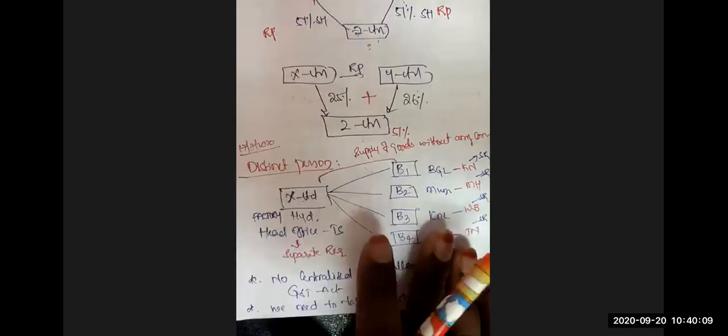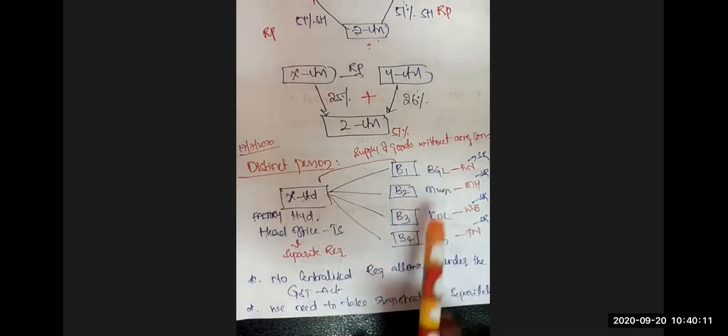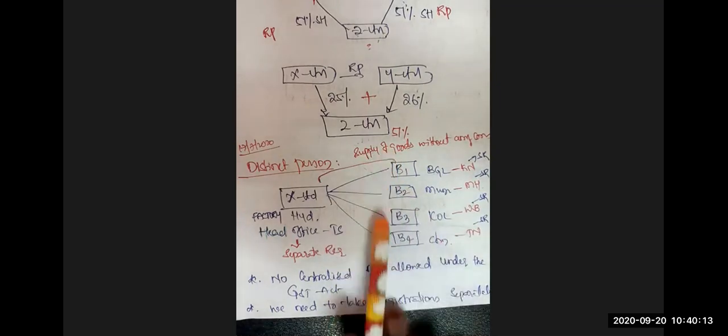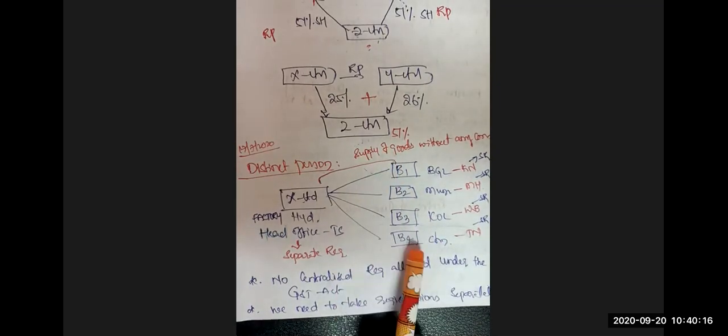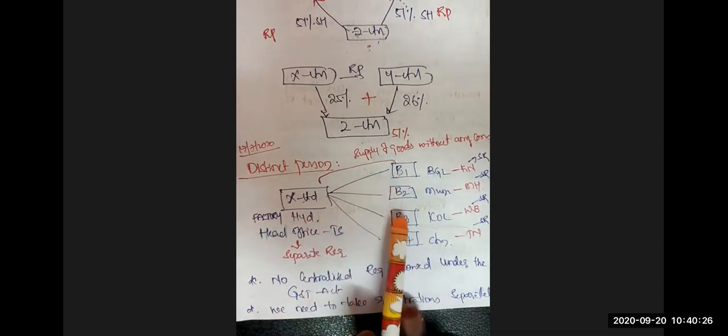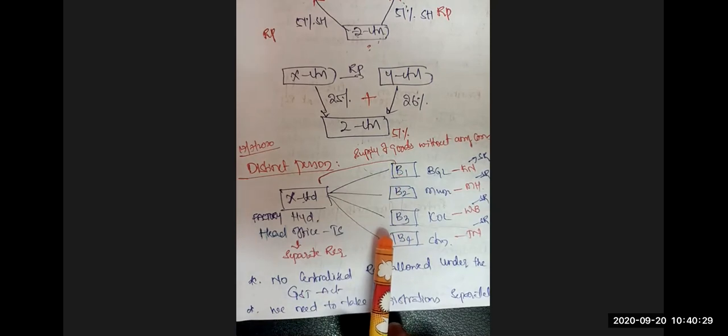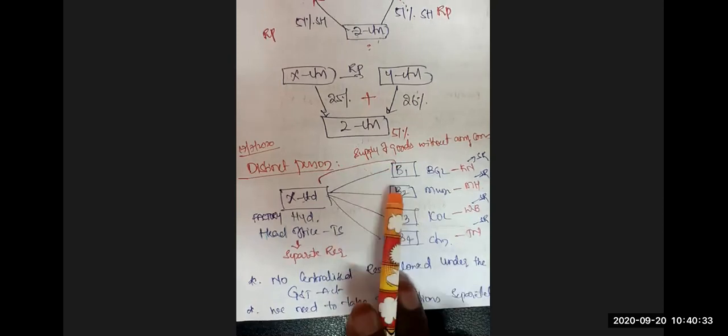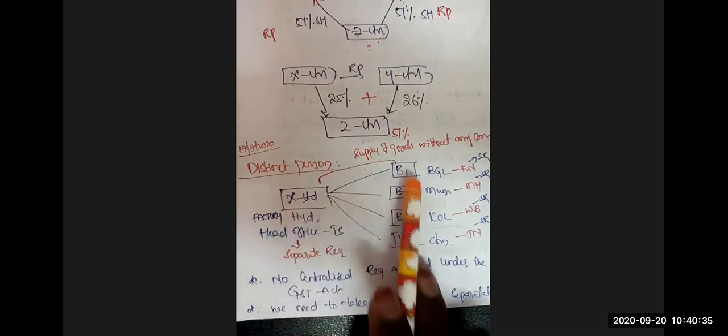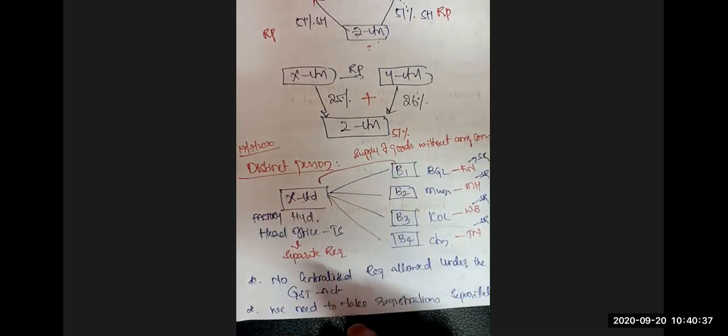Are you following me? Now, since all the branches are in different states, we are supposed to take separate registrations with the same PAN number. We can take them with the same PAN number only. See, though all these branches belong to the same establishment, for GST they should be treated as distinct persons. Branch 1 and branch 2 belong to the same company only, but they are deemed to be distinct persons. Are you following now?